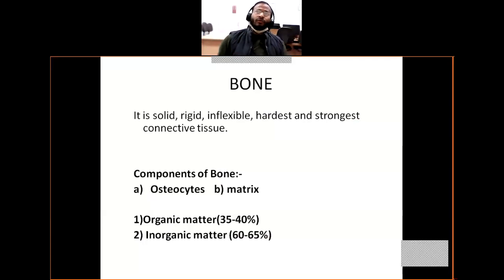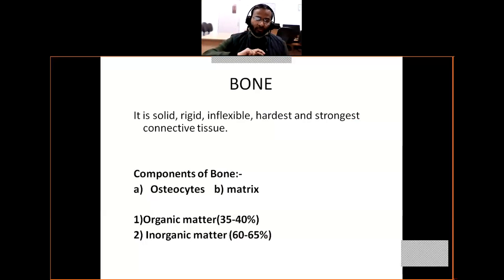The wall of bone has special types of canals generally present. The wall of bone is generally categorized into two parts: periosteum and endosteum.